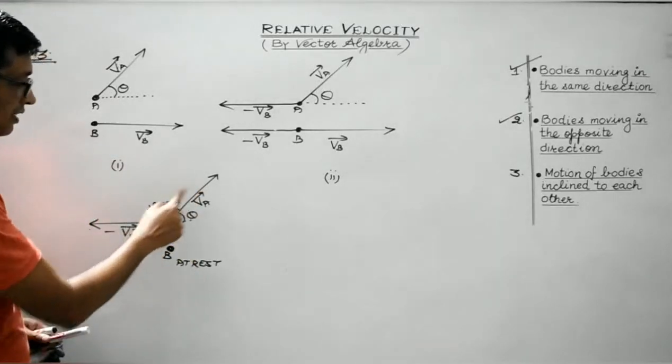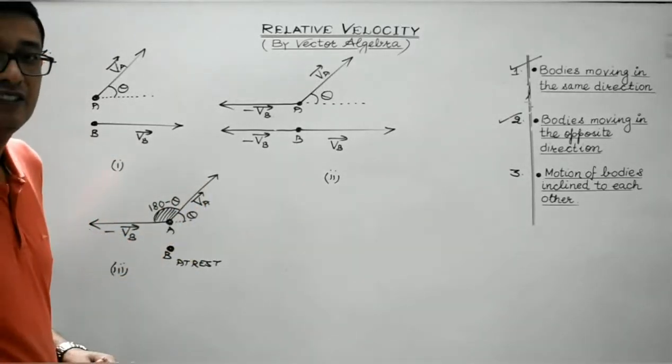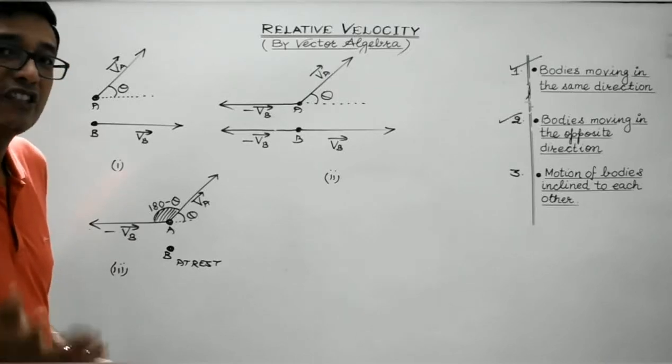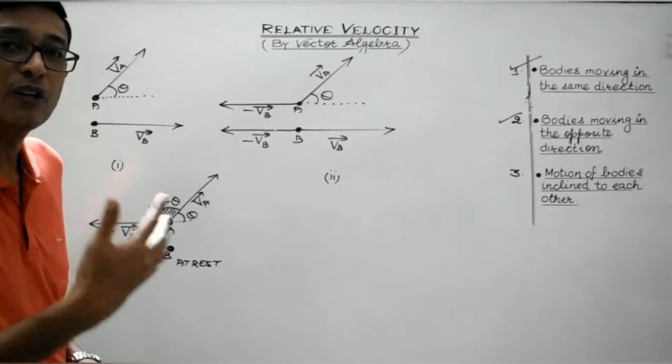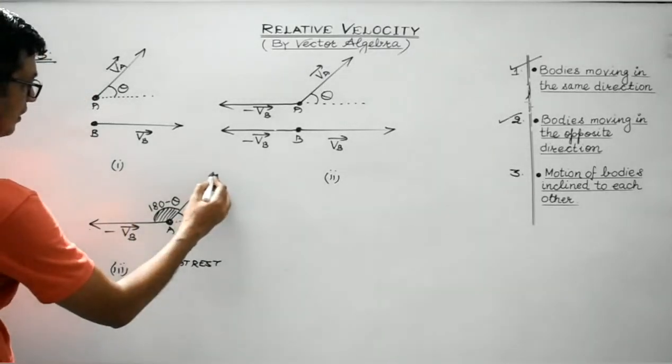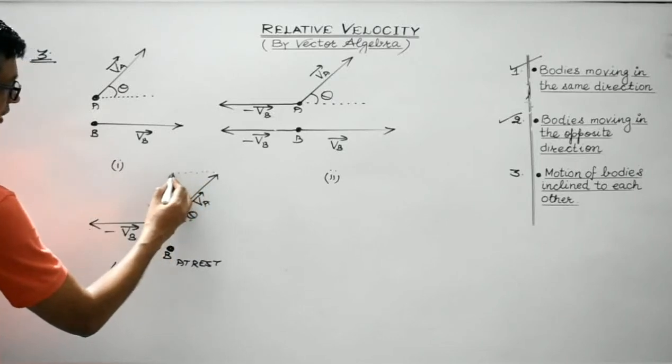Now, in case the two vectors are inclined, the resultant can be given by either the triangle law of vector addition or the parallelogram law of vector addition. So we can construct the parallelogram over here, right? Parallelogram means the opposite sides are equal.